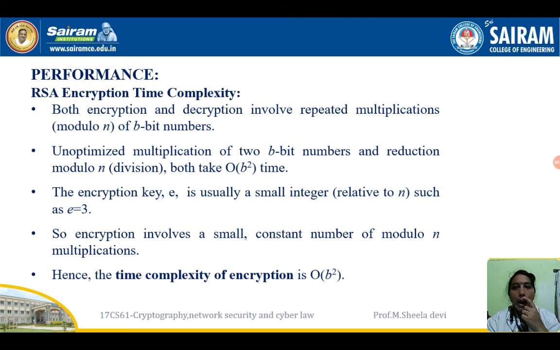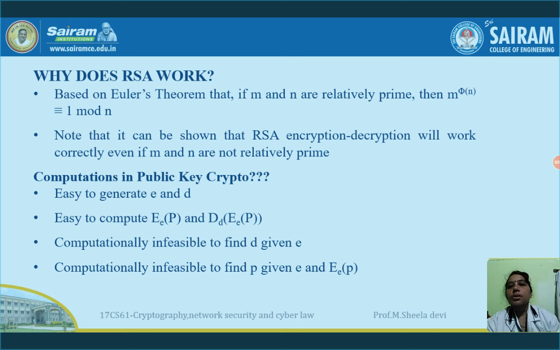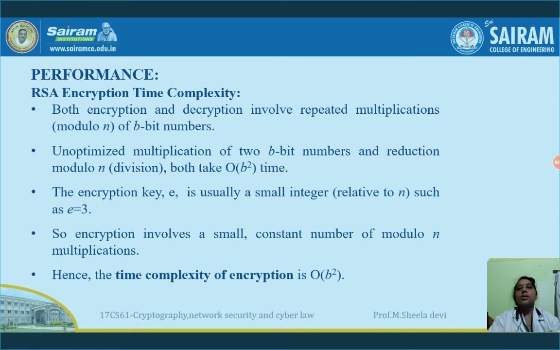Next is RSA encryption time complexity. Both encryption and decryption involve repeated multiplications of b-bit numbers, and unoptimized multiplication of two b-bit numbers, reduction modulus, and so many multiplication operations are involved. It takes order of b square time. What is this b? b is nothing but the block size, b bits in a block.